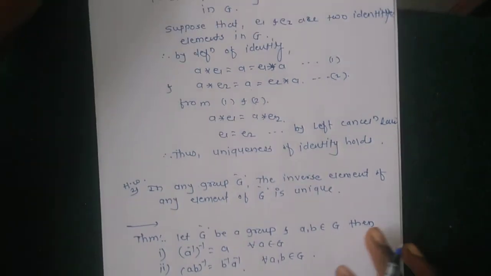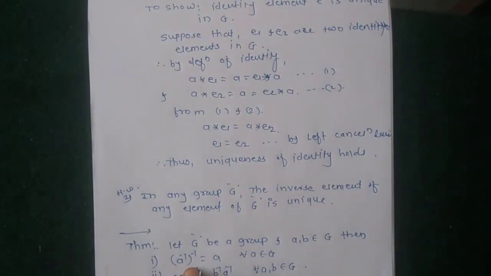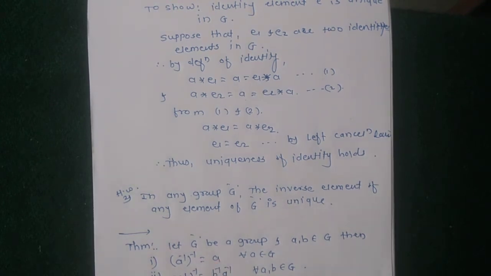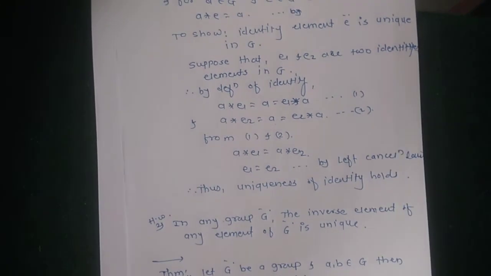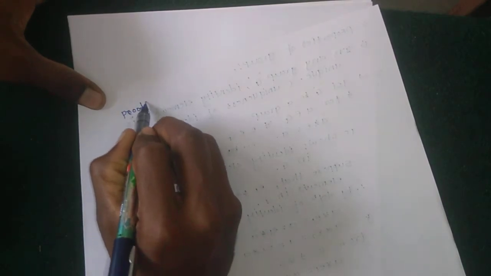Here we show that the inverse element of A inverse is A and the inverse of AB is B inverse A inverse. Okay, how to show this? Proof of this theorem. This is a very simple proof of this theorem.